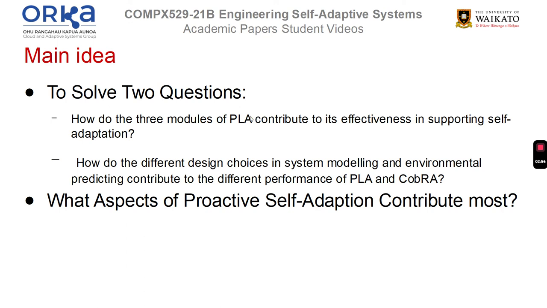So the main idea for this paper is that they want to solve two questions. How do the three modules of PLA contribute to its effectiveness in supporting self-adaptation, and how do the different design choices in system modeling and environmental prediction contribute to the different performance of PLA and CobRA? And they also want to identify what aspects of proactive self-adaptation contribute the most to these.